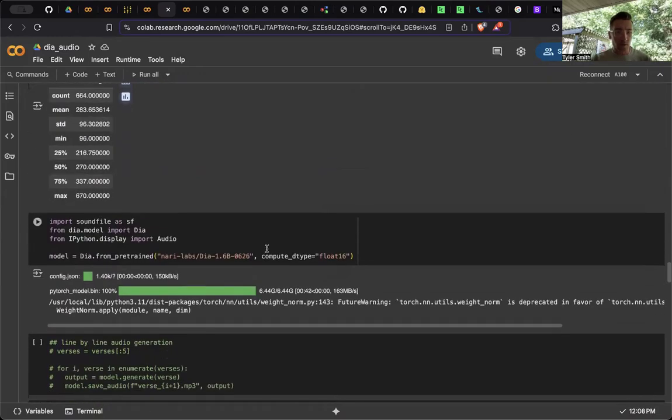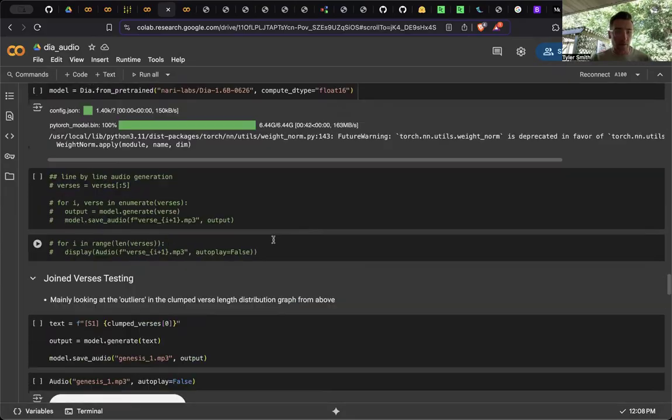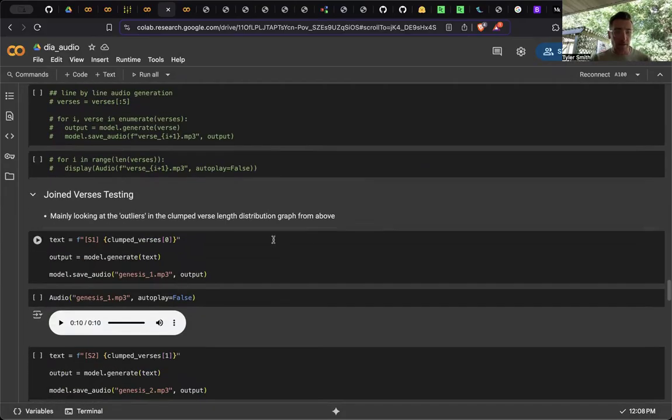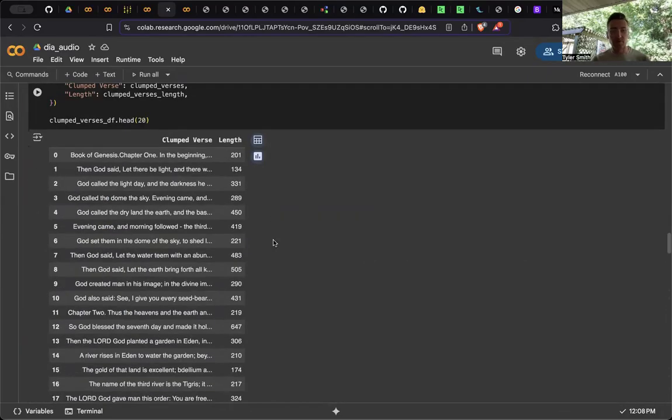Then I loaded in the Dia model, and we're going to look at these outliers: the verses that are theoretically too short, which should sound unnaturally slow, and the outliers that are theoretically too long, to see if that is unnaturally fast.